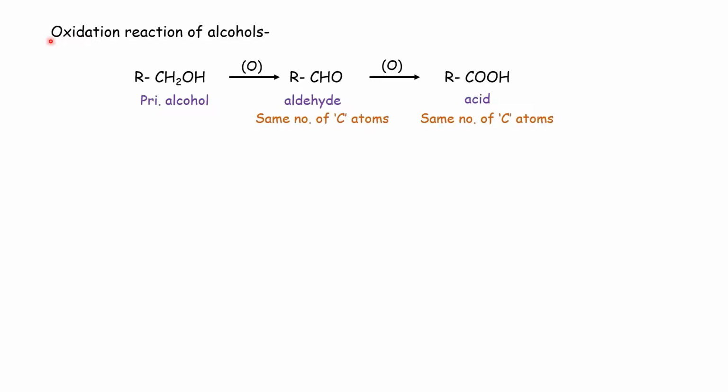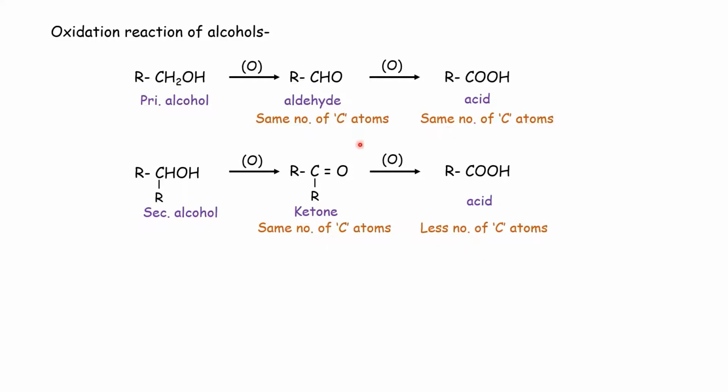Now we see oxidation reactions of alcohols. This is primary alcohol or CH2OH. Upon oxidation, it gives aldehyde with the same number of carbon atoms, which on further oxidation gives acid having the same number of carbon atoms. In case of secondary alcohol, its functional group is CHOH. Upon oxidation, it gives ketone with the same number of carbon atoms, which on further oxidation gives an acid having fewer carbon atoms.